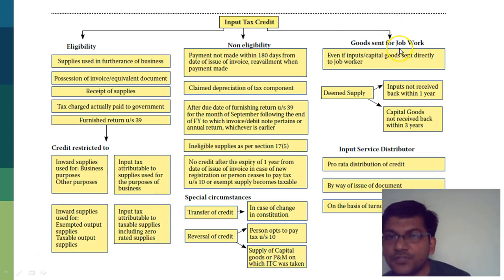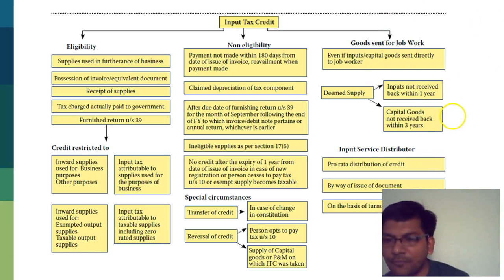When you're sending goods for job work, even if they are sending the inputs or the capital goods directly to the job worker, it will be a deemed supply. And in case you have not received the capital goods within 3 years and not received the inputs back in 1 year, then you'll have to reverse it.